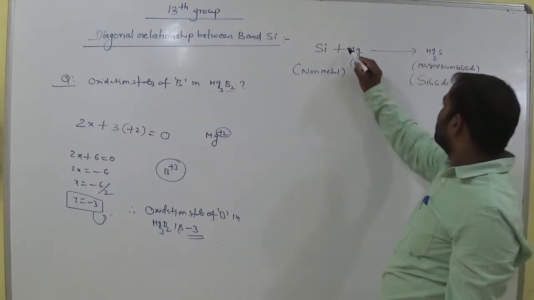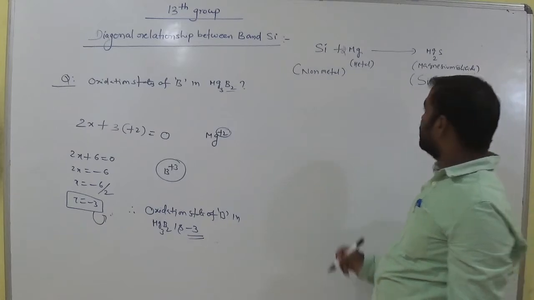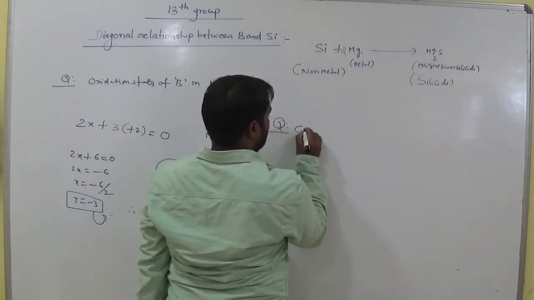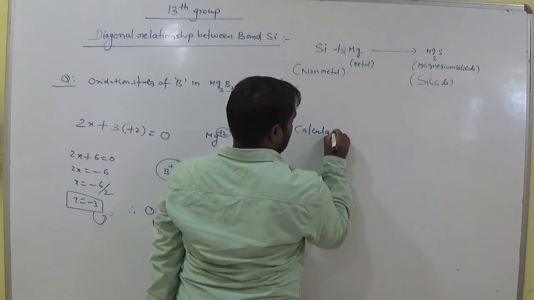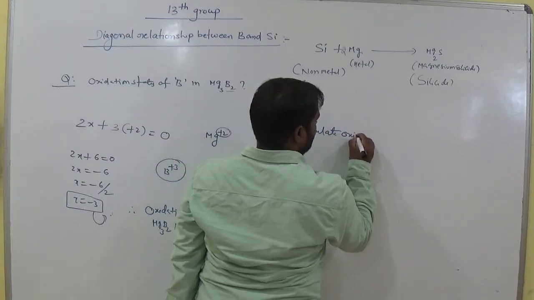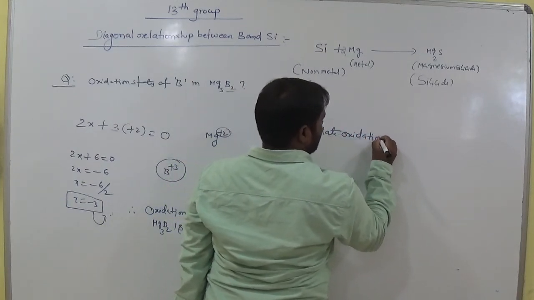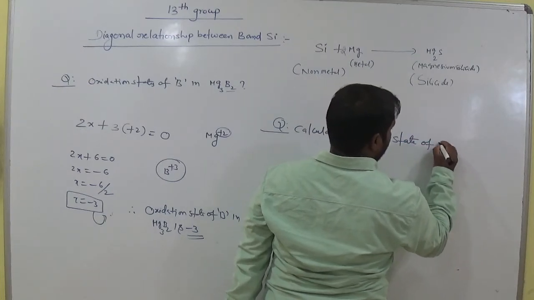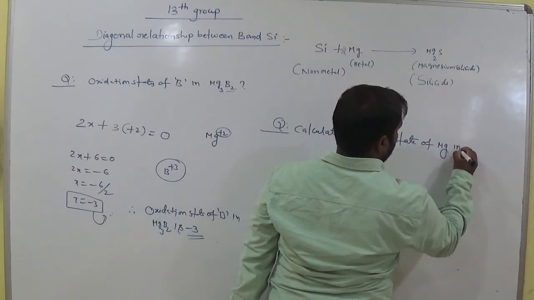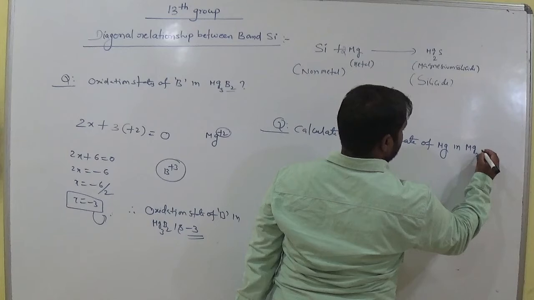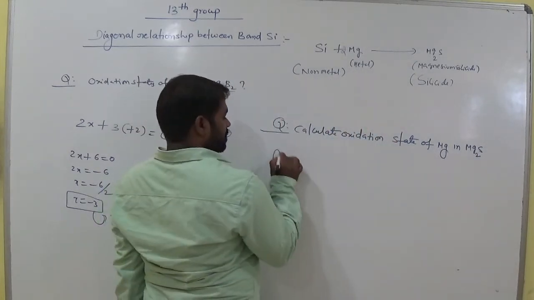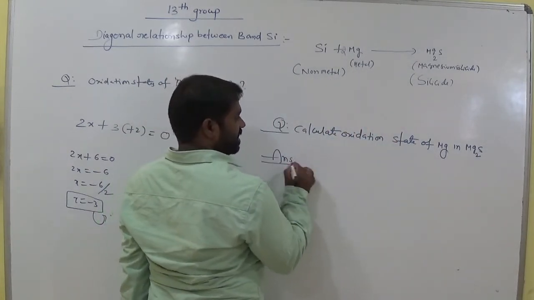Okay, balance this equation, 2 magnesiums here, and write the question: calculate the oxidation state of magnesium in magnesium silicide. Write the answer here.